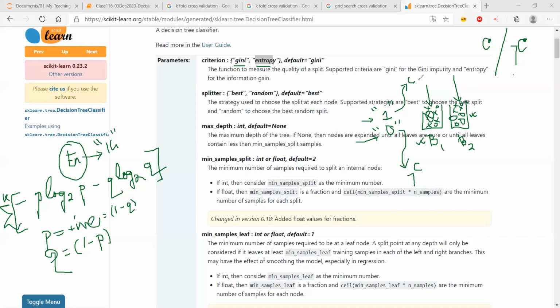Now, keeping this in mind, Gini works very well in this case, because in Gini I take a summation over all the values, until k, or for all the features k, and I simply calculate the probability square. Now, this value is really very difficult to understand. What is probability square? This p over here will now not be called probability. It will be called the proportion. So rather than calling it the probability, I'm going to call it the proportion.